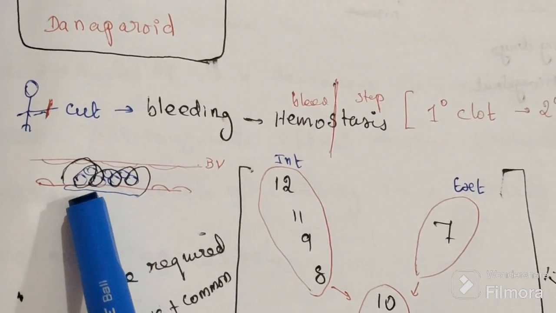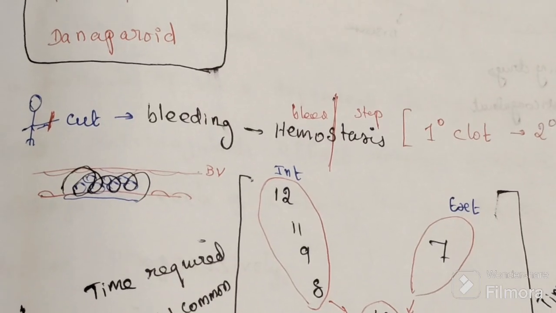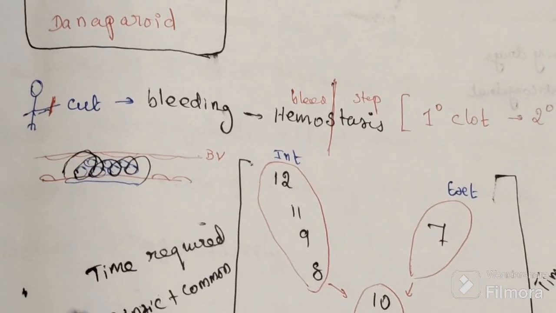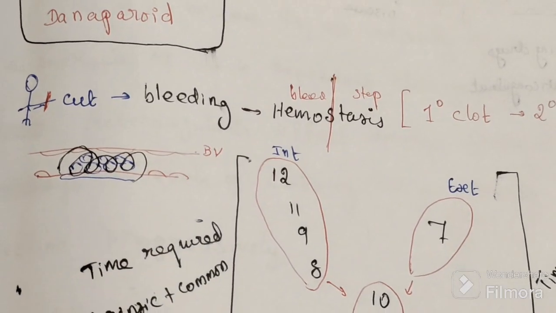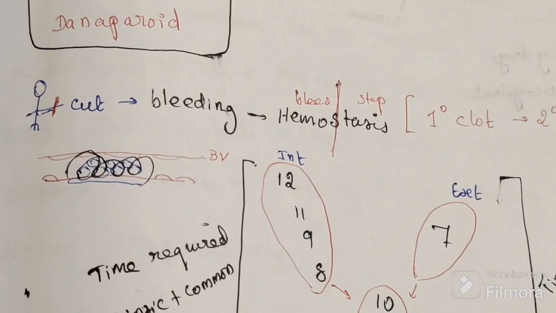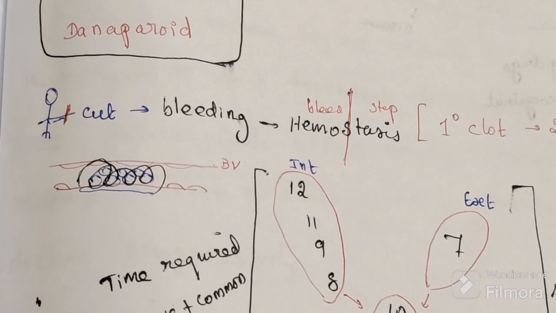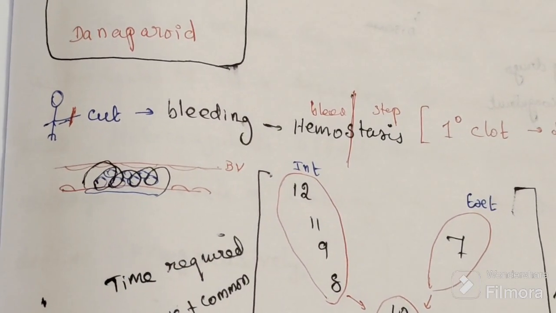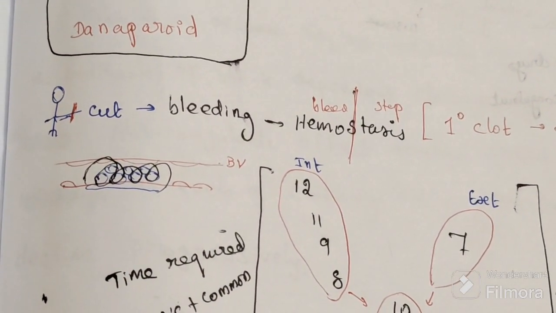Here bleeding takes place, so a clot will automatically form. First the platelets will come. They will seal that area so that the bleeding will stop.